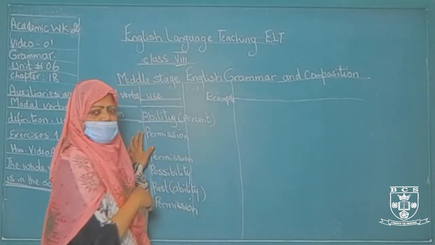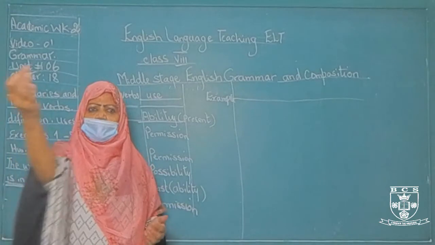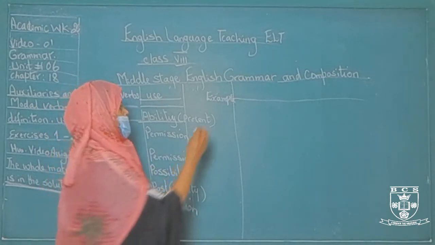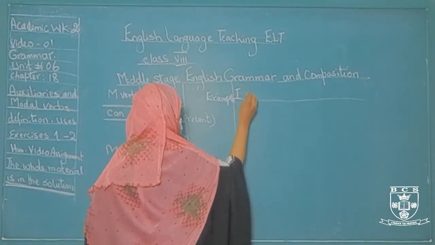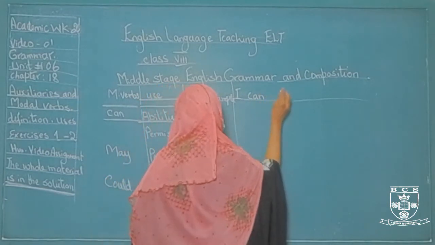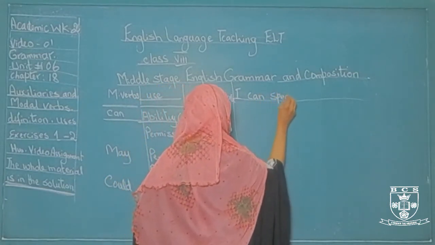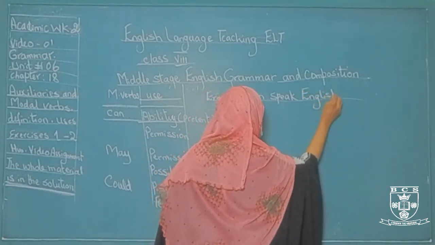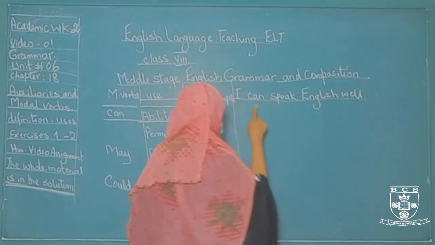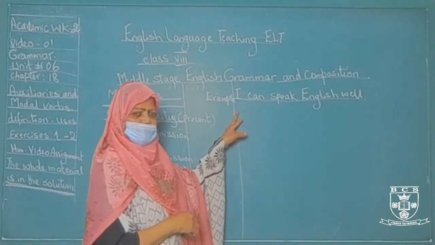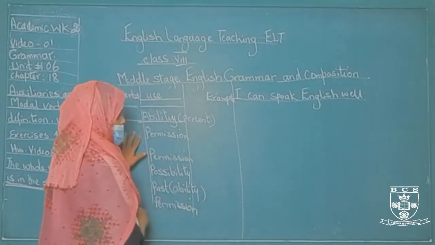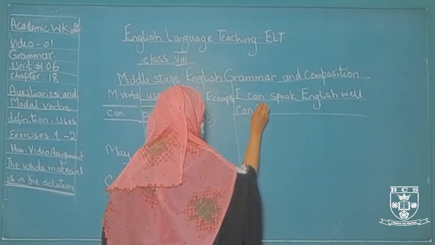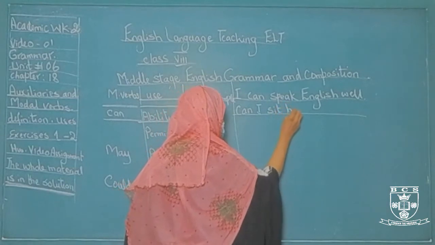Number one, ability. What can you do? It means we are asking the ability. I can speak English well. It means it is my present ability. Okay, I can speak English well. And then next thing is permission. Can I sit here?